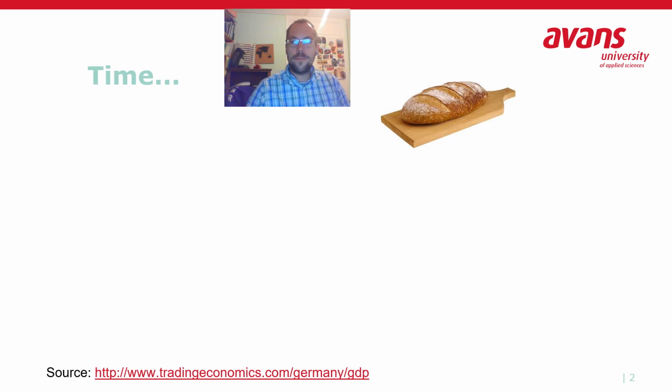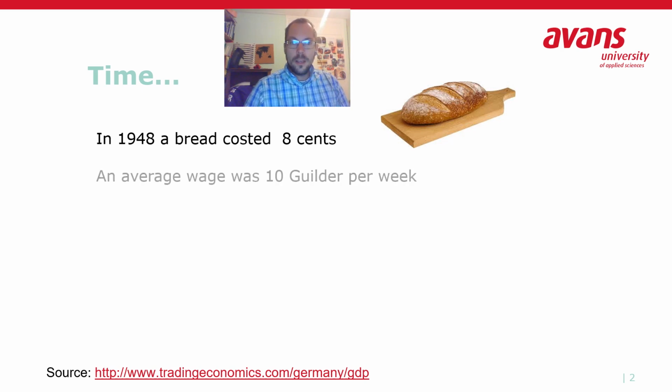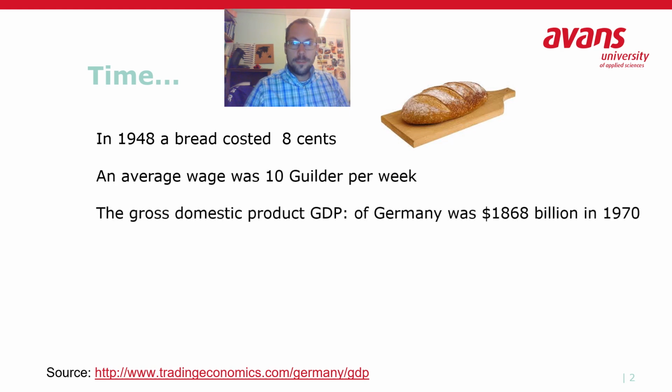So, if we go back in time, we will see that assets have different values. For example, nowadays a bread may cost somewhere between 1 or 2 euros, but in 1948 a bread cost only 8 cents, and that is guilder cents, not euro cents even. But also the average wage was a lot lower than it is today. Let's say that in 1948, my grandpa had a wage of 10 guilder a week. That would now translate to about 5 euros a week.